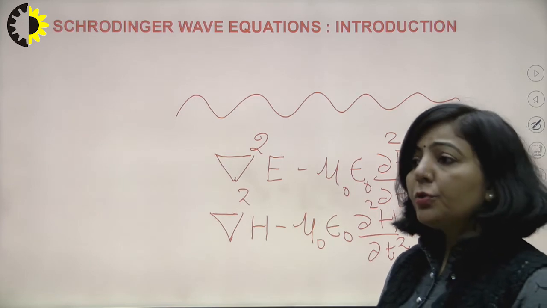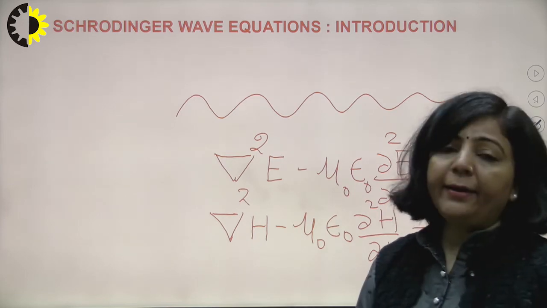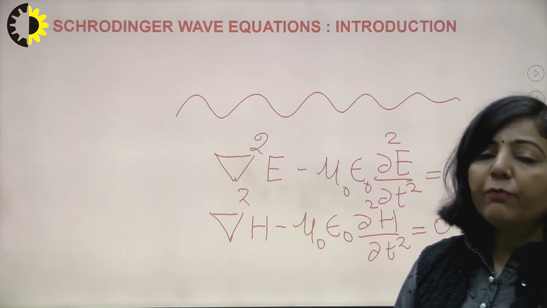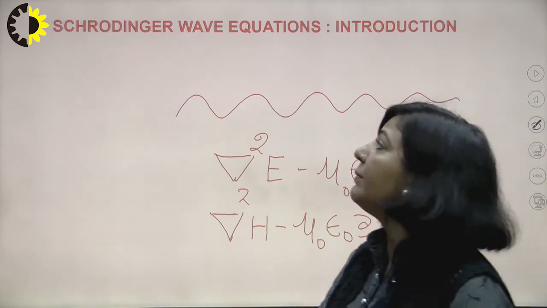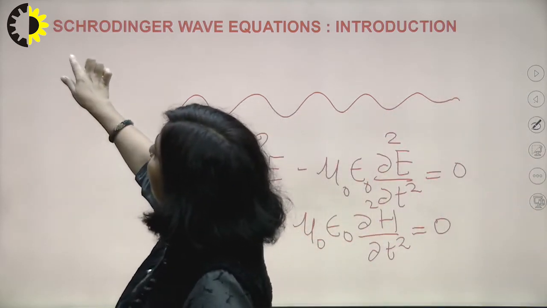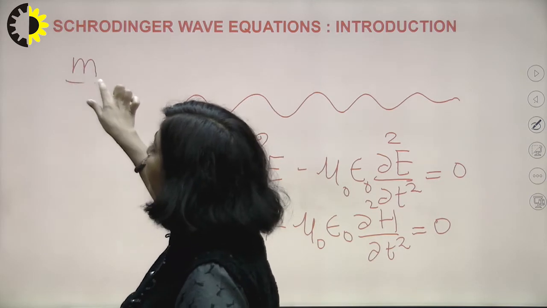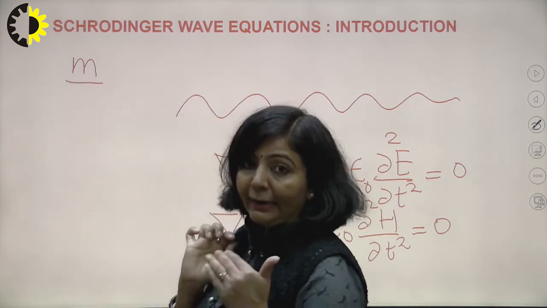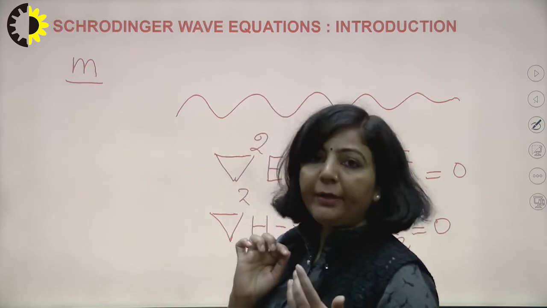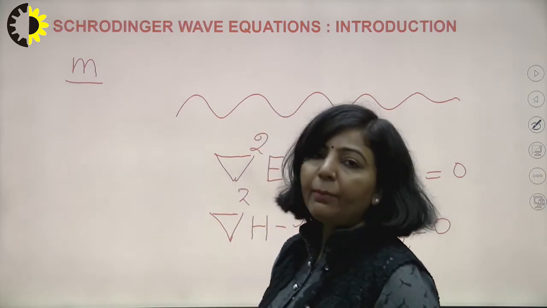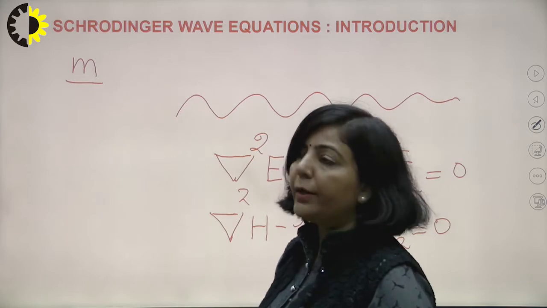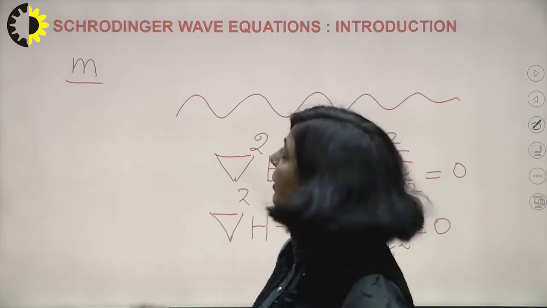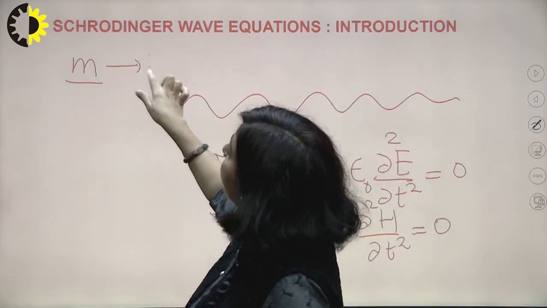Clear? So in quantum mechanics or modern physics, what concept do we have? We have a microscopic particle. This concept of matter wave or de Broglie wave is applicable only in the microscopic world. So you have a microscopic particle and it is moving.